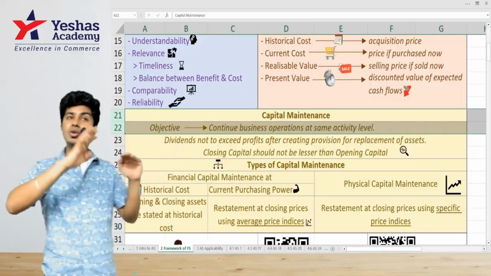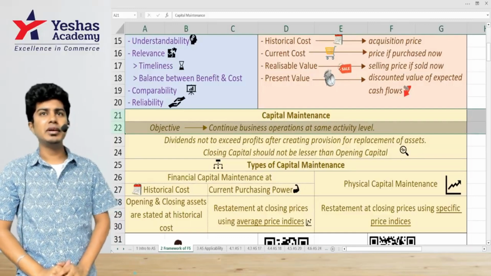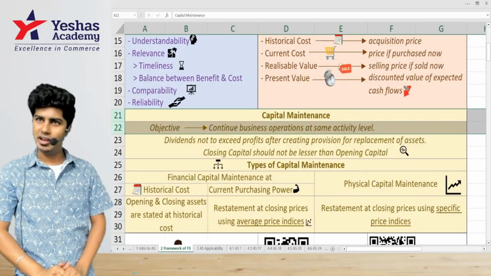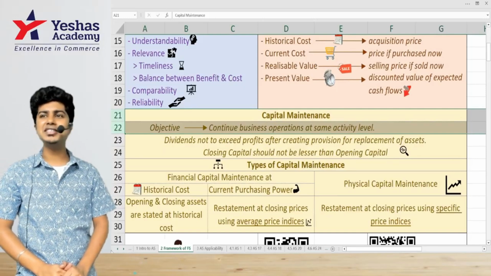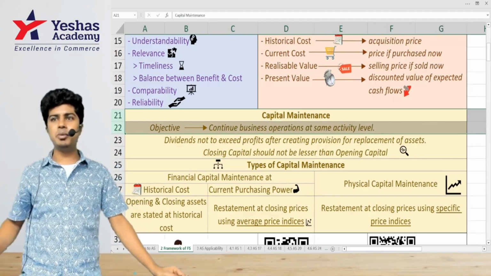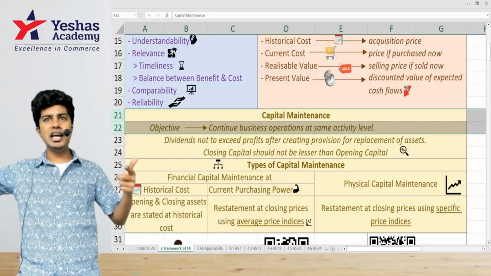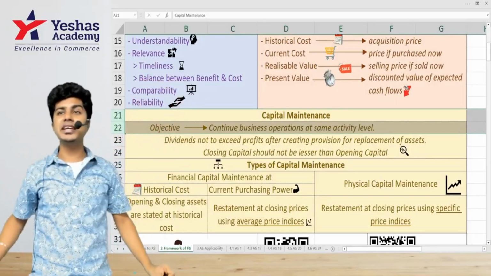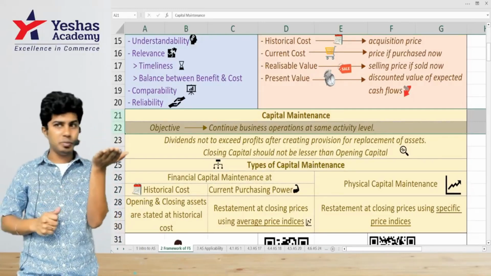You get it? But it's not just about profit being withdrawn. Why? There are some new things that will happen. There is something called inflation. Have you heard of the word inflation? What is inflation? From last year to this year, the price will increase. Correct. Last year, 1 kg of rice was about 35 or 40 rupees. Same brand rice, this year it will become 45. 40 rupees per kg last year, this year 45 rupees. Next year it will become 50. Increasing price is inflation.